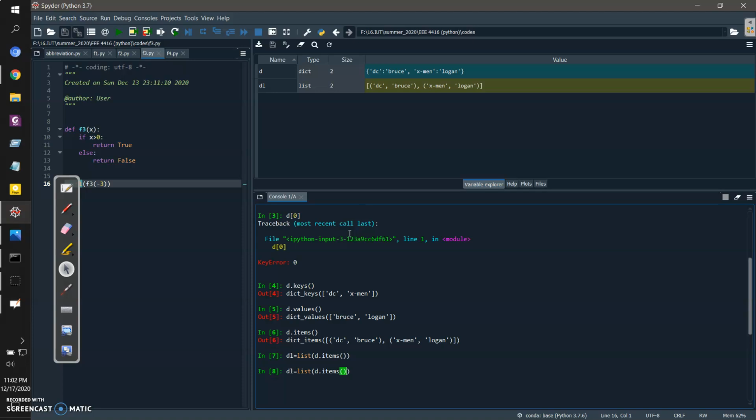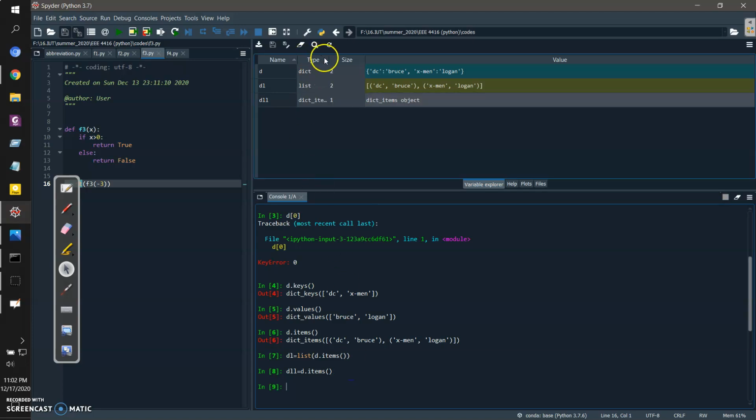Now see, what will happen if I don't use this list command? As you can see, the type is dictionary items. This is the same thing that you noticed with zip, and this week we'll also introduce you to some of these things.